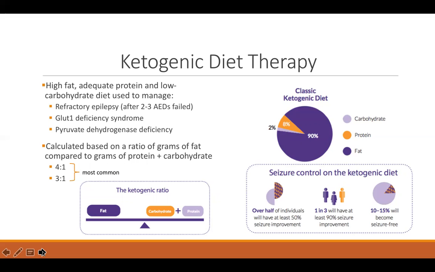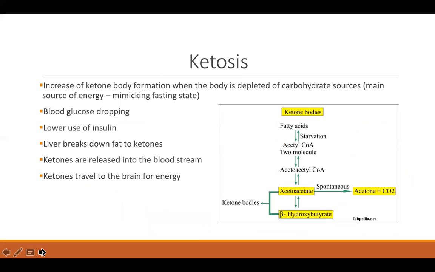Other forms of keto diets, which are less strict, include the modified Atkins diet, the MCT diet, and the low glycemic index diet, which offer much more variety. But for this patient, we will use the classic ketogenic diet as a form of treatment. The keto diet ideally mimics a fasting state by metabolizing fat instead of carbohydrates for fuel, which then results in the production of ketones. The fats consumed are broken down by the liver to form ketones, and the ketones are released into the bloodstream, which then travel to the brain for energy.